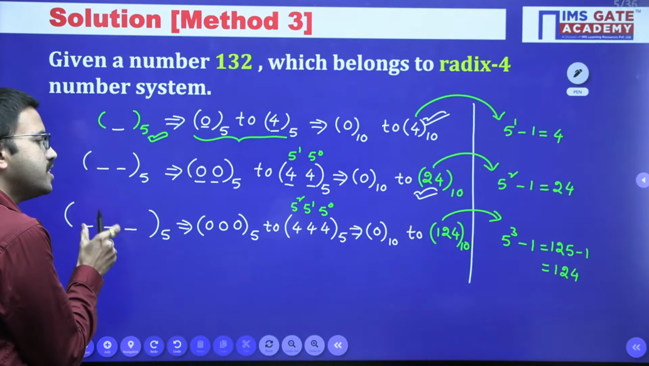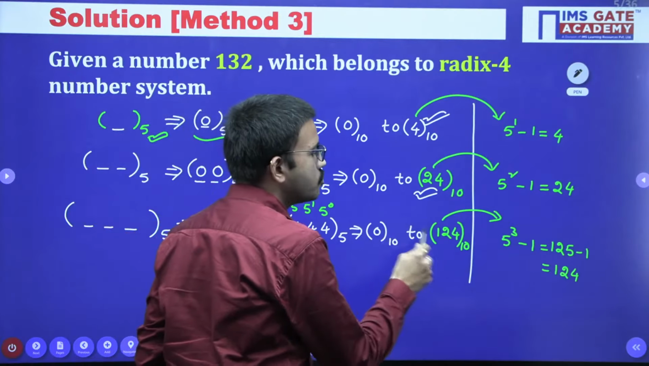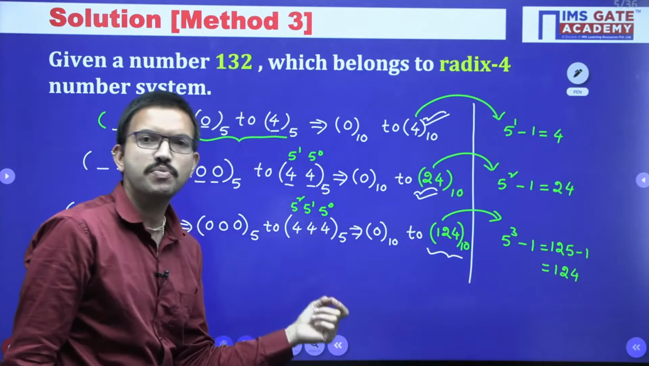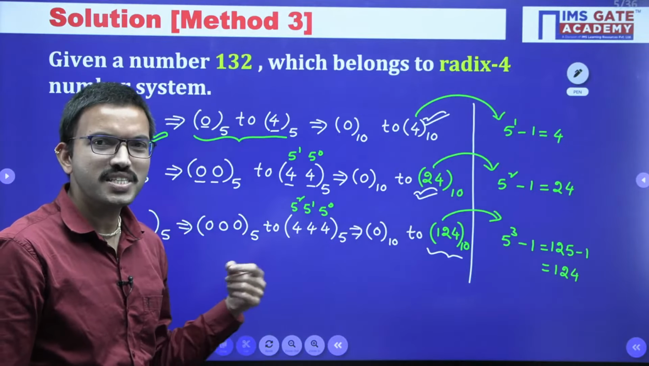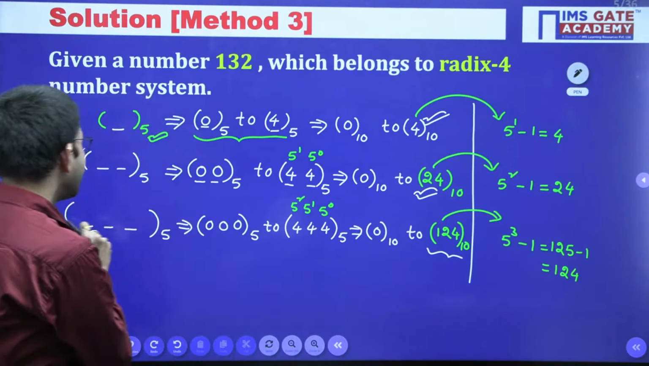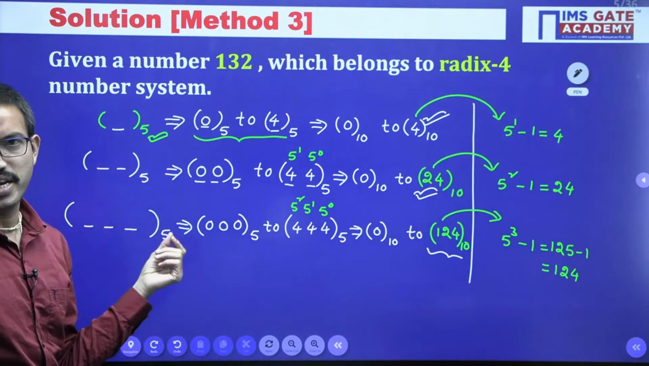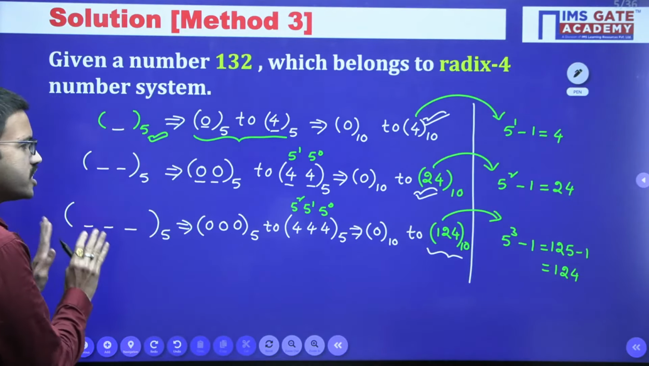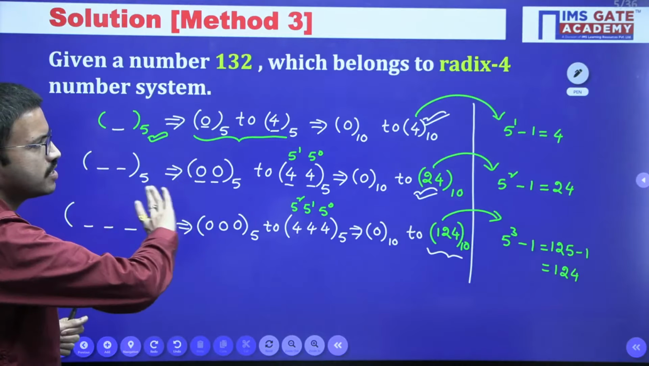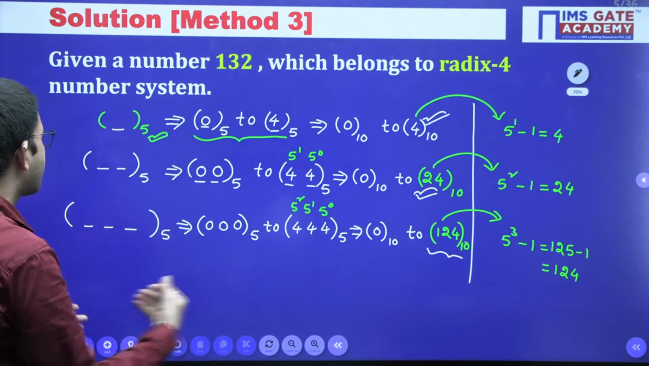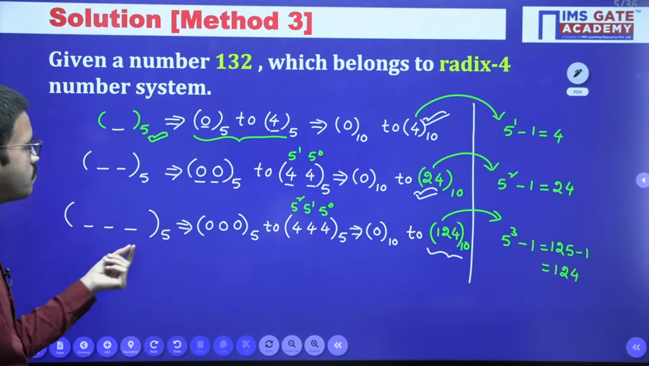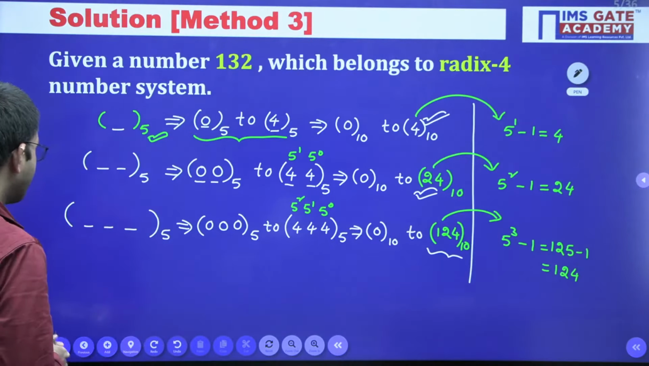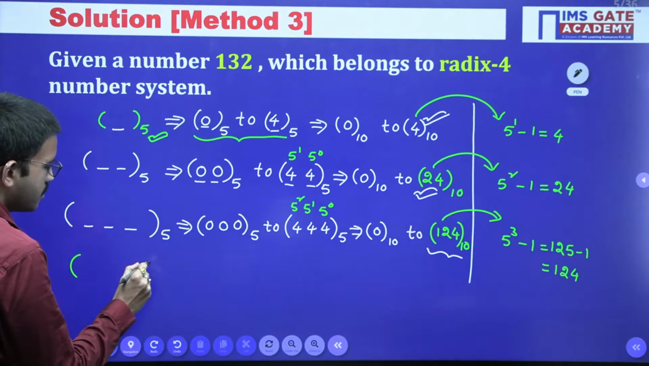When we have considered 3 digits, we are getting the range as 0 to 124. Obviously, the decimal number 30 is falling in this range, right? So that means now we can represent the decimal number 30 by using 3 digits which belong to base 5. Just for understanding purpose, here I have mentioned the range. Now the moment you understood that we require 3 digits which belong to a base 5 number,